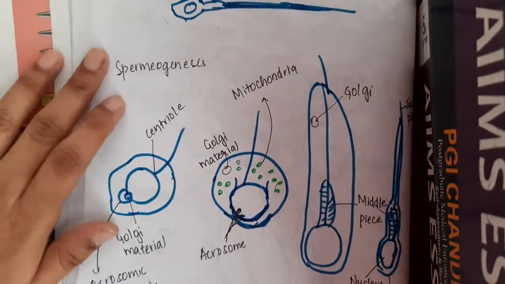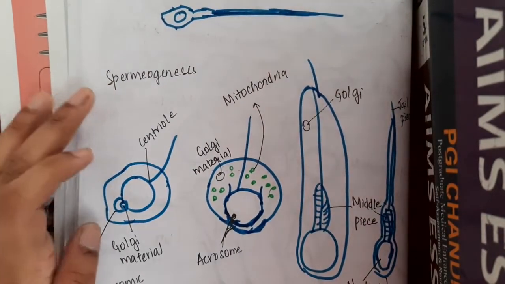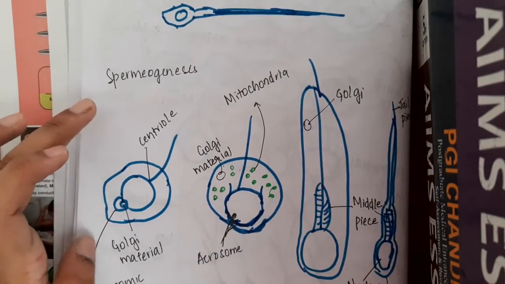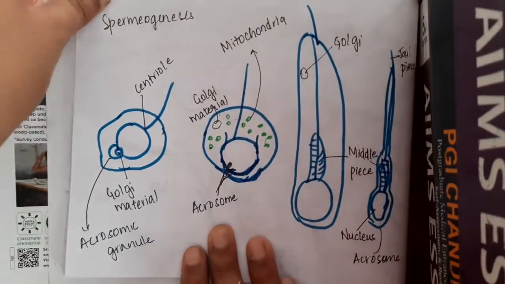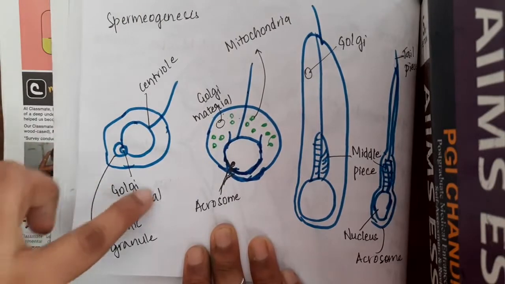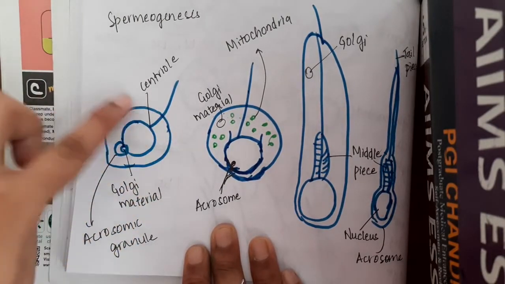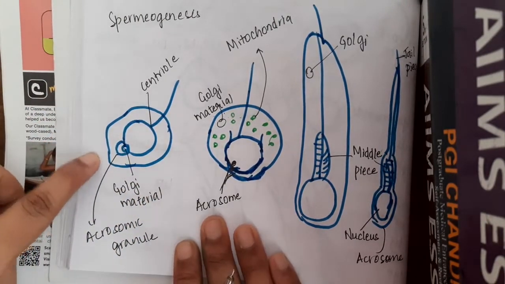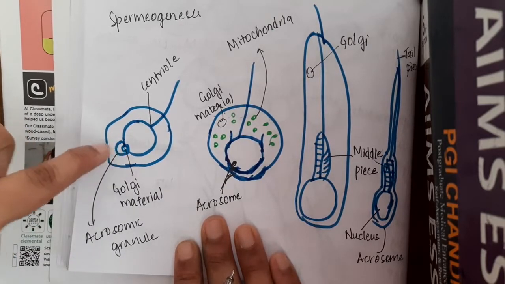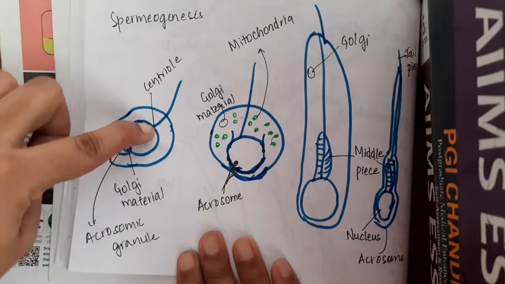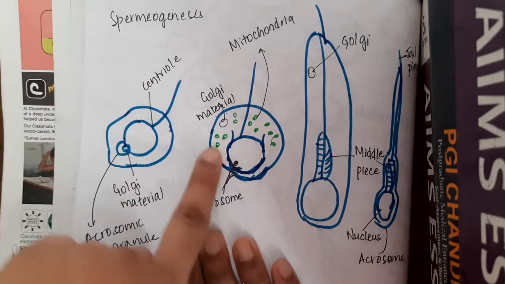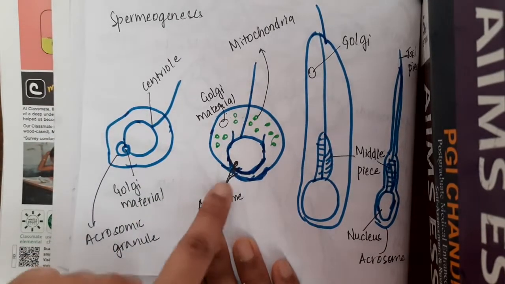Now, there is something called spermiogenesis. Spermiogenesis is the formation of sperms. During spermiogenesis, this is the spermatid. This spermatid has Golgi material, an acrosomal granule, and a centriole. The Golgi material is lost and the acrosome will increase.